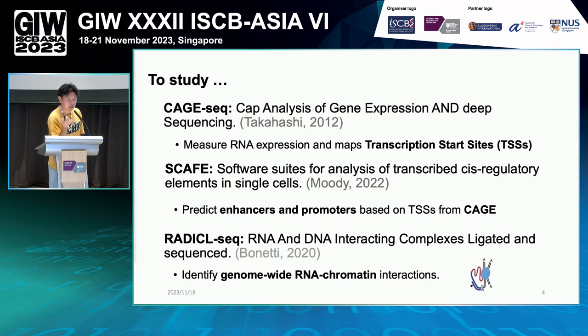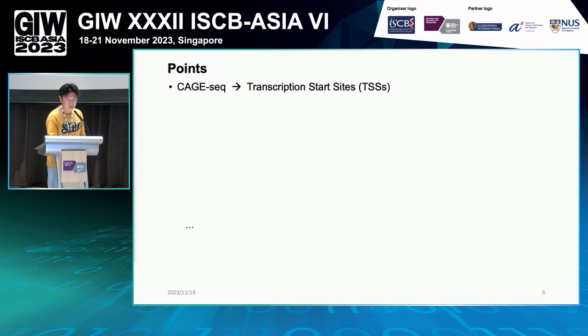We capture the RNA and DNA like this, digest the protein and part of the DNA, and sequence the RNA and the DNA here. Then we can map to the reference genome to get the RNA and DNA coordinates. So there are some points.